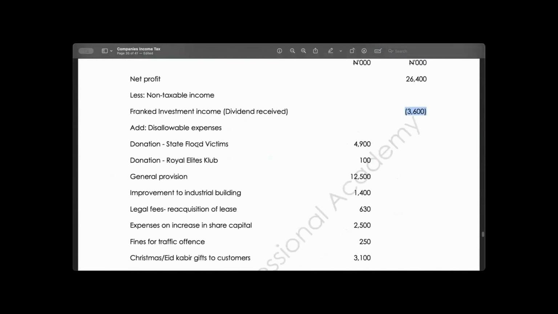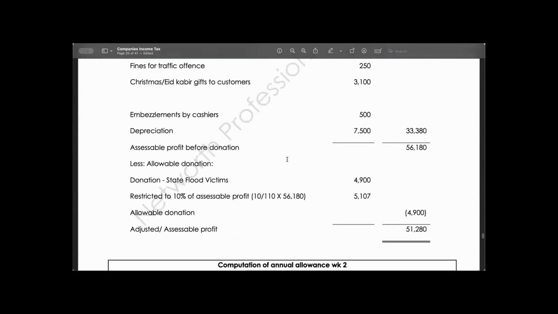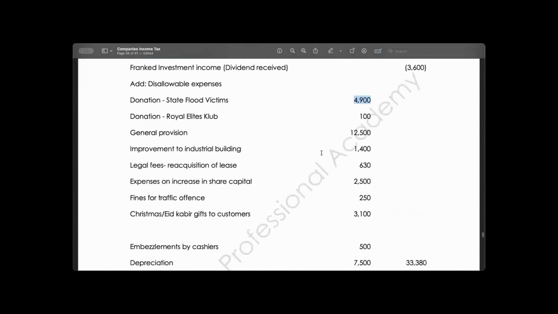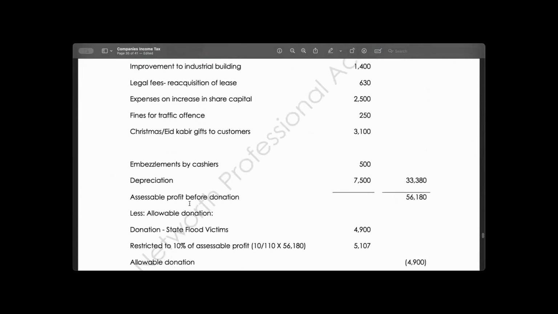So again, flood victim, we have disallowed flood victim. We are not supposed to disallow it, but I want to show you that we need to calculate the allowable deduction. You get allowable donation. We disallowed all we are supposed to disallow, so we got our civil profit before donation, just like I explained the other time. I'll now come here again.